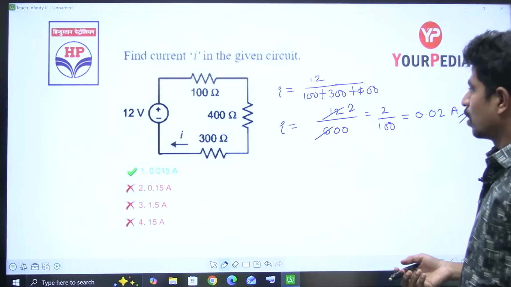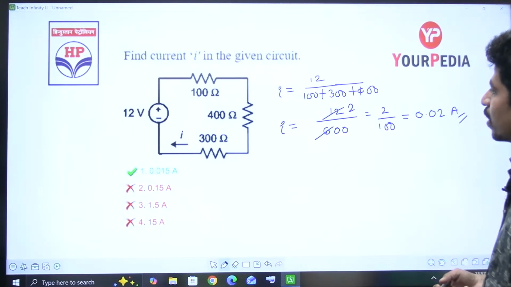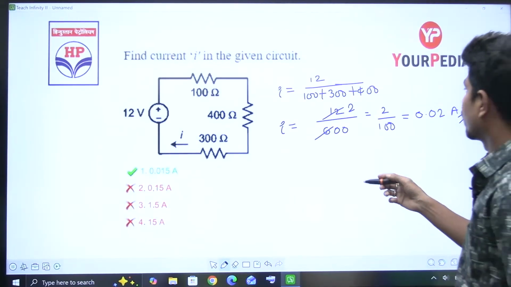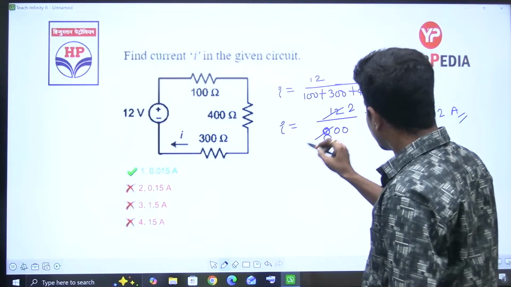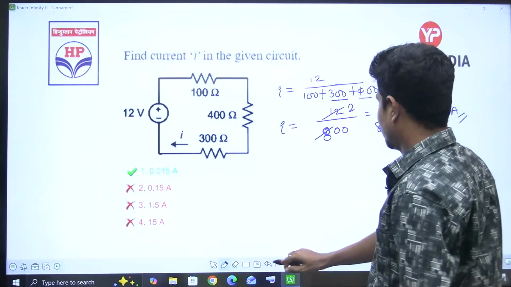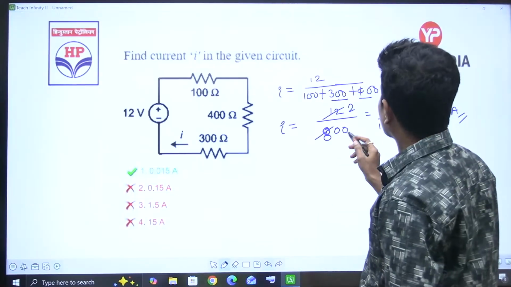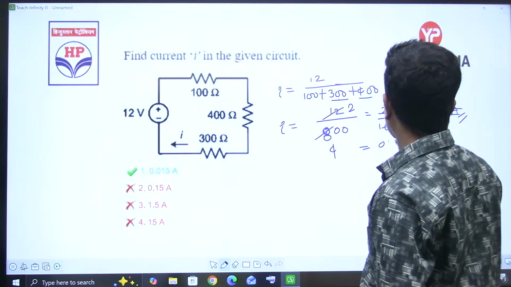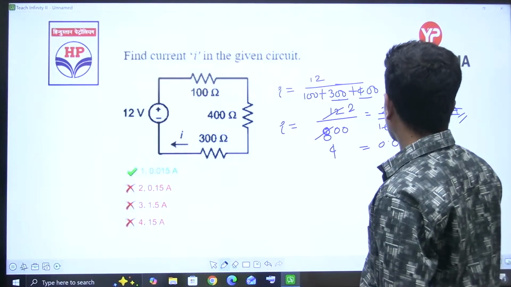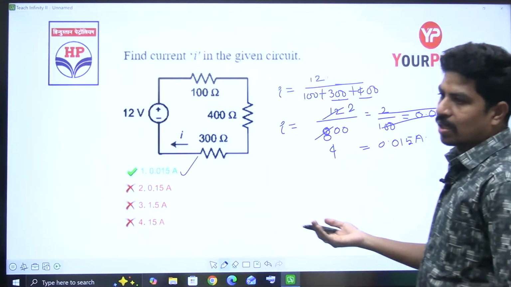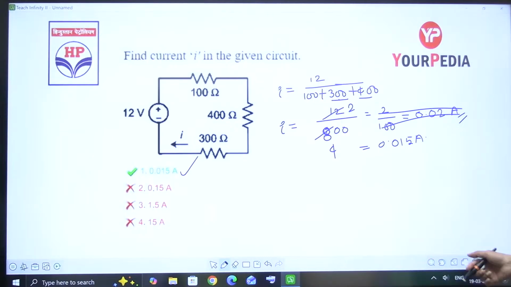Where did we commit a mistake? In the calculation. It is 800, sorry. 3 plus 4 is 7, 7 plus 1 is 8, so it is 800. Then 12 divided by 800 gives 0.015 ampere. Option A. I just wrote the wrong value there.